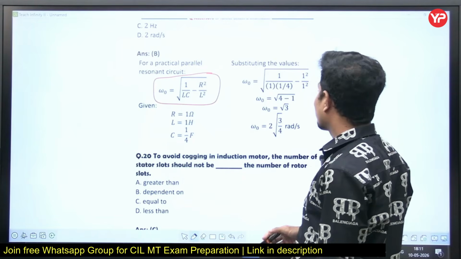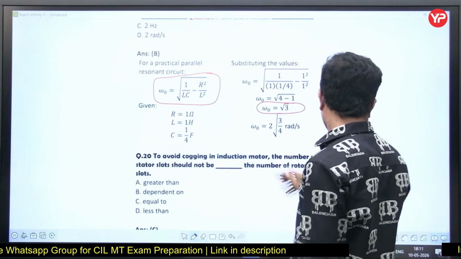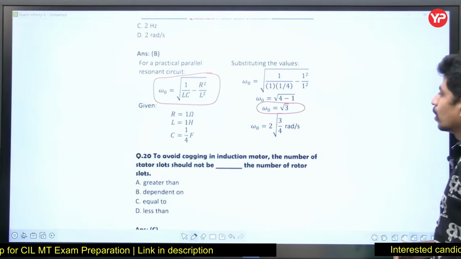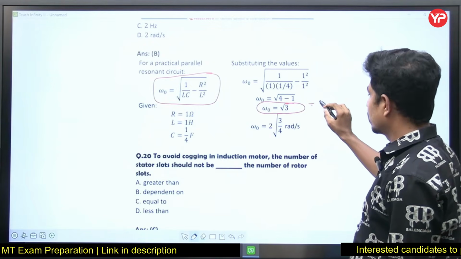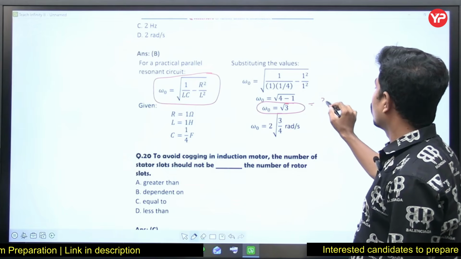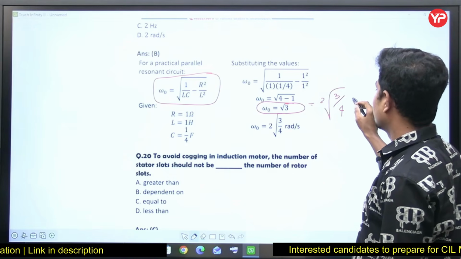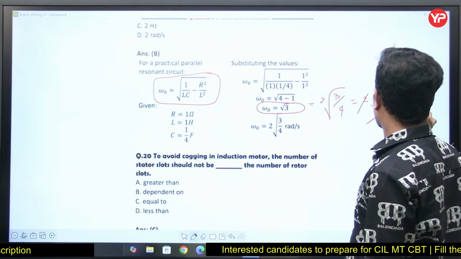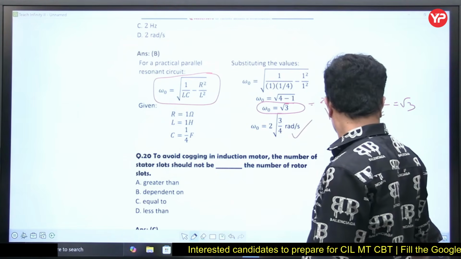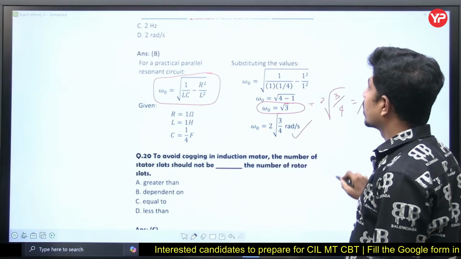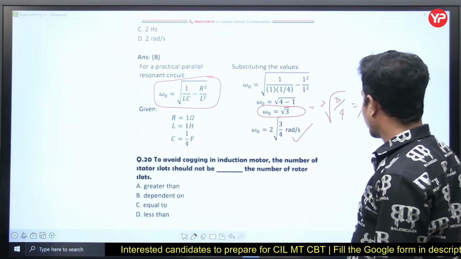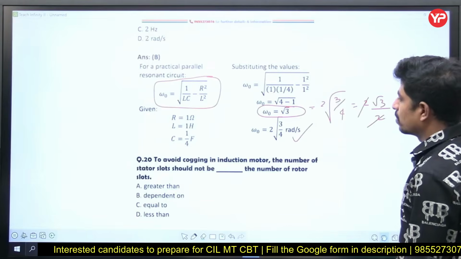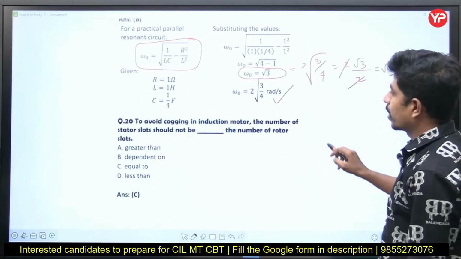But here is the problem. We get root 3, and root 3 is not there in the options. So he has given 2 into root 3 by 4, which is damn simple. 2 into root 3 by root 4 will be root 3 radians per second. Yes, root 3 radians per second, but that fellow framed the option this way. So option B, right? Option is B for Bombay. Let's move to the next question.